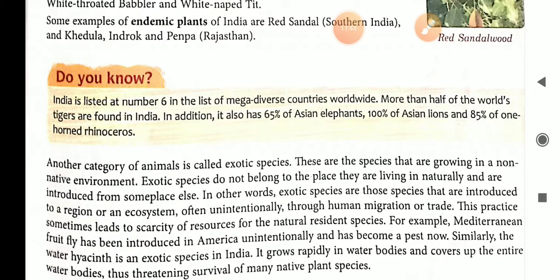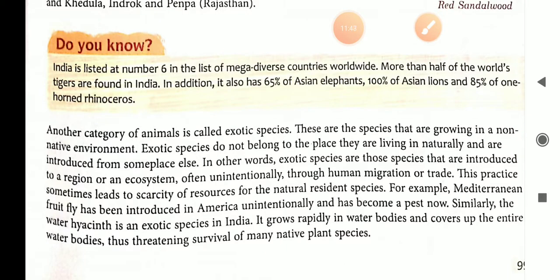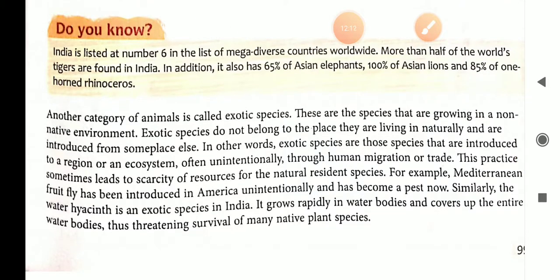Do you know India is listed at number 6 in the list of mega diverse countries worldwide? India is known as mega biodiversity because of the maximum species present in the world in the wildlife, and more than half of the world's tigers are found in India.